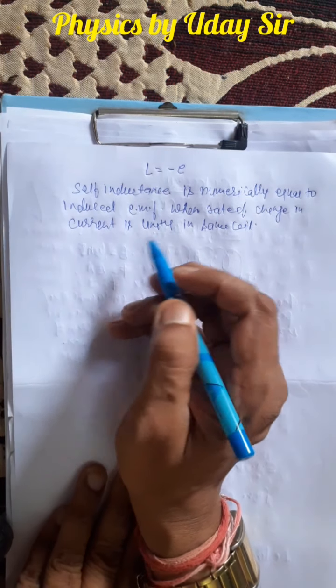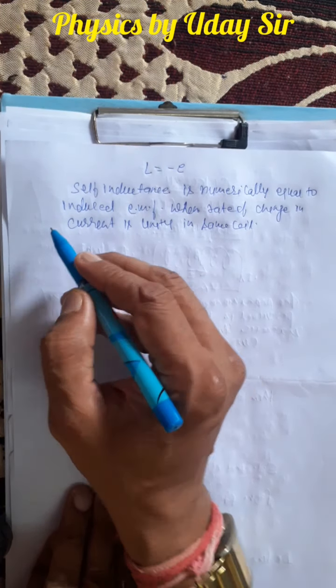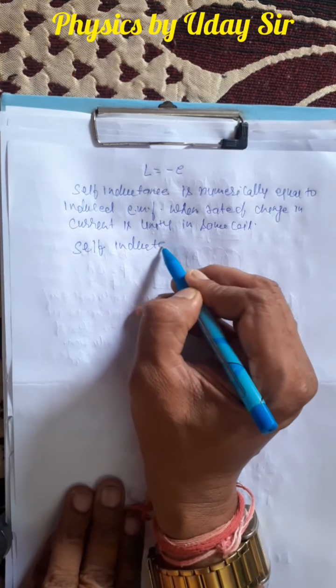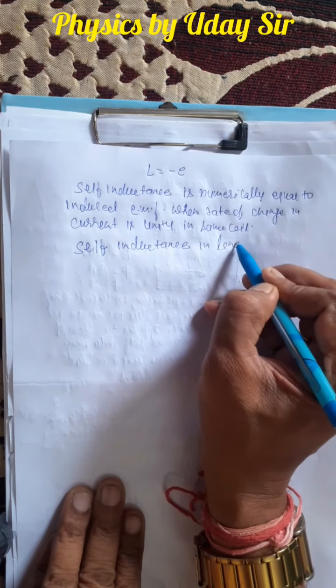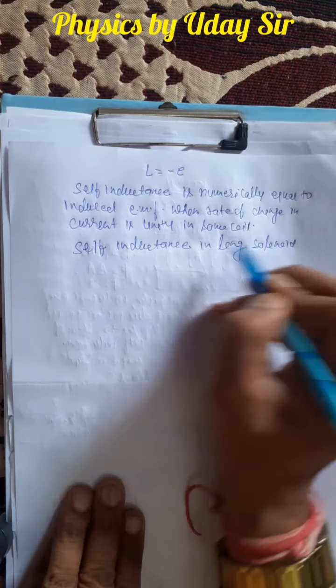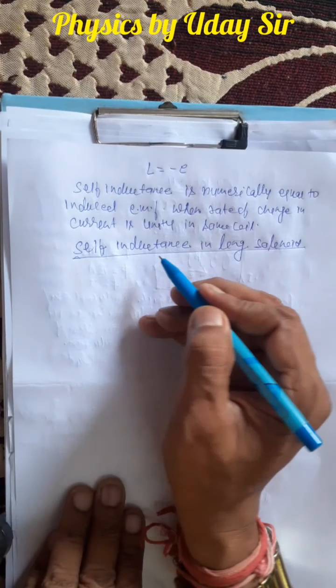Okay. Now on the basis of this, if it is asked self inductance in a long solenoid, what will that be?